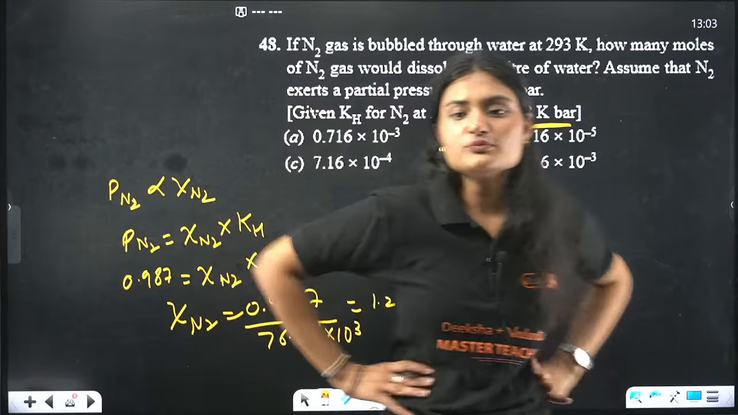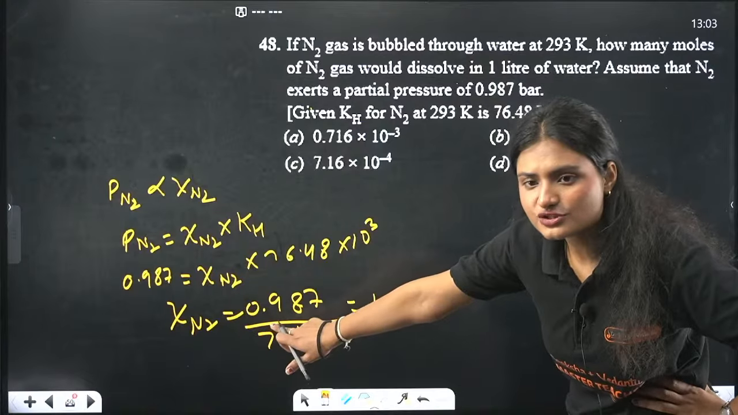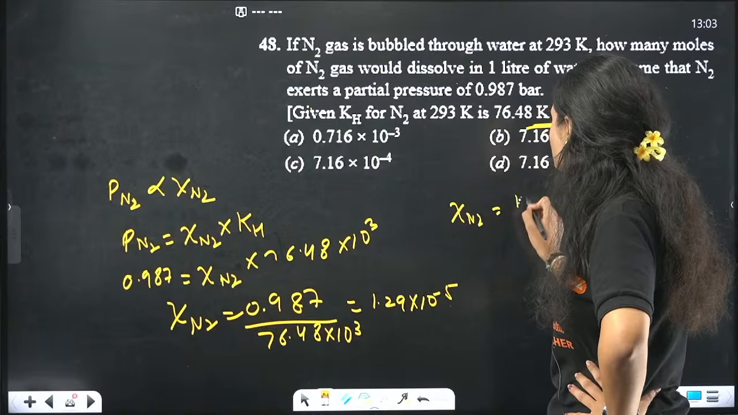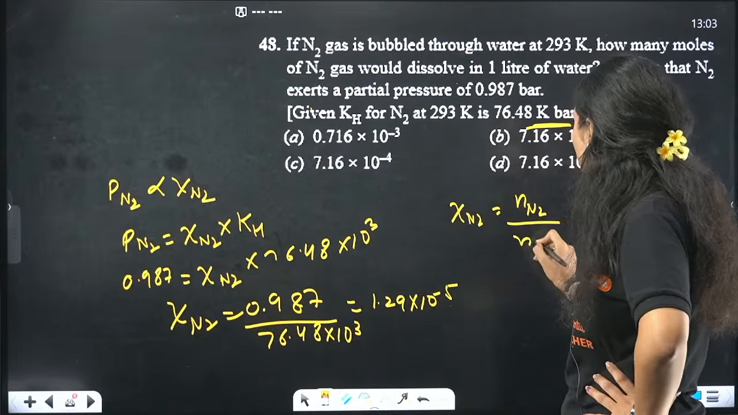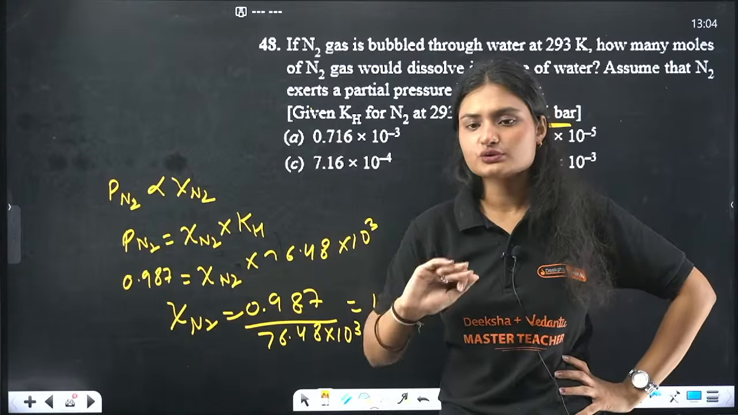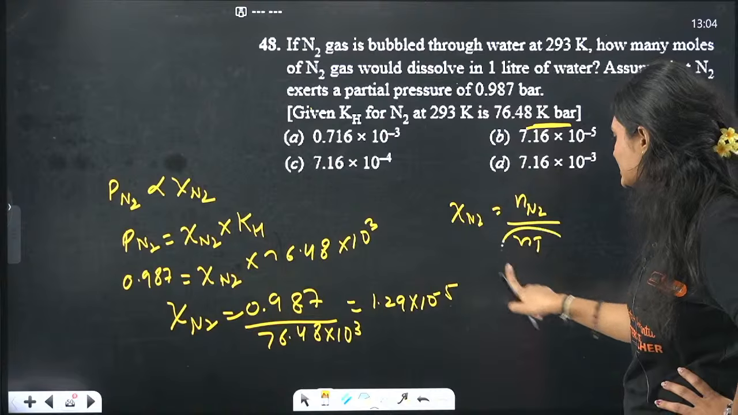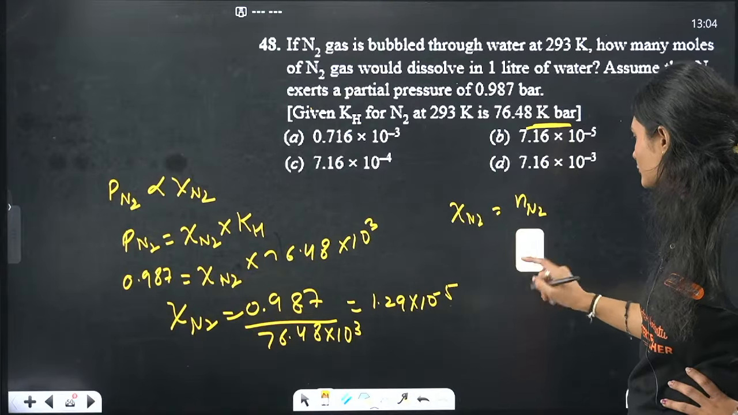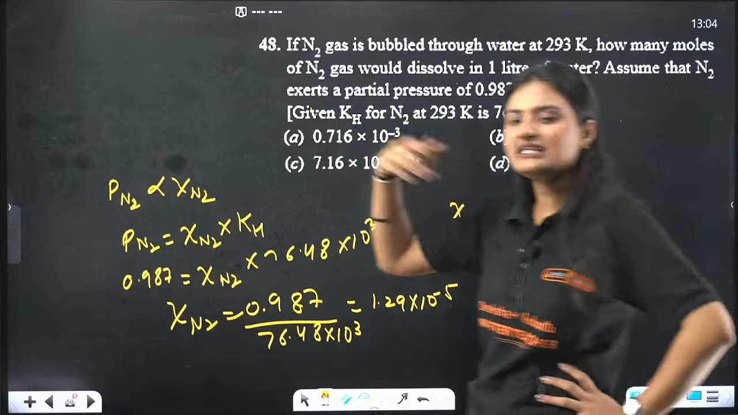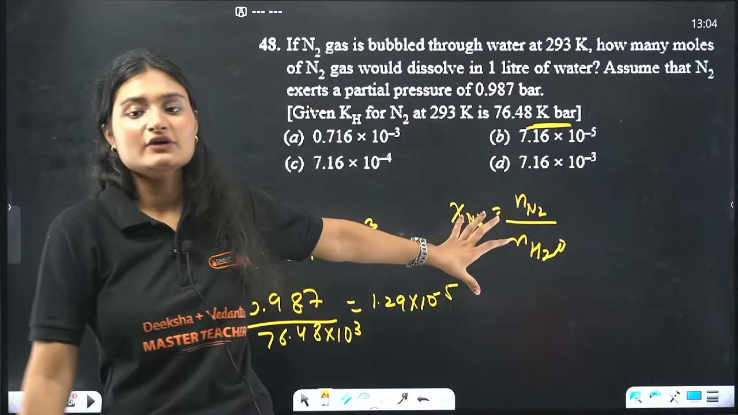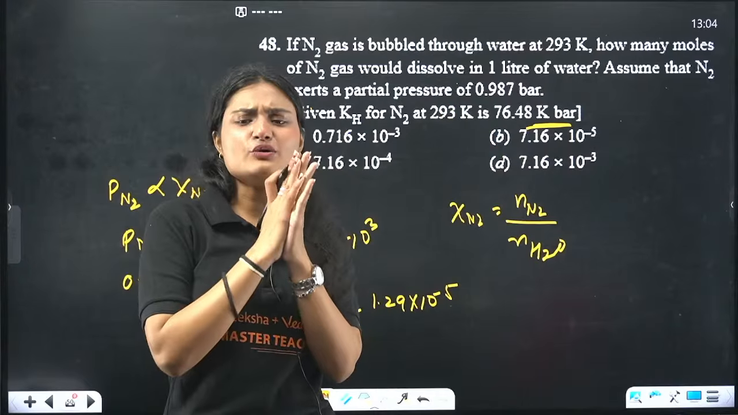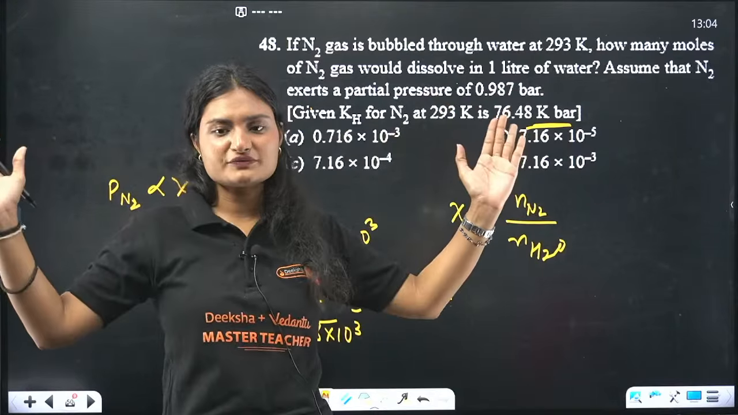Okay, so number of moles of nitrogen. We have the mole fraction of nitrogen. How do you calculate number of moles? Mole fraction is equal to number of moles of nitrogen upon total number of moles. Now see, for 95% of the questions, you don't have to worry here. You can just take the mole fraction of water, or of any solvent you are given. You can take the number of moles of that solvent only, because the amount of gas is usually this much in this much of a solvent, okay?